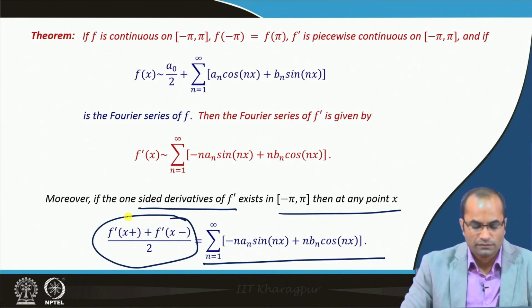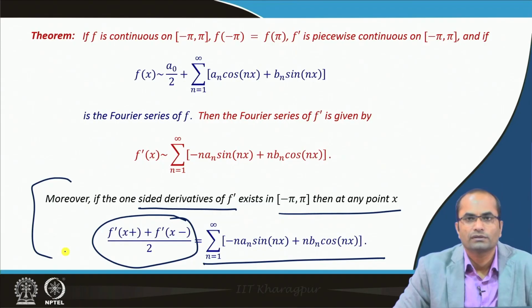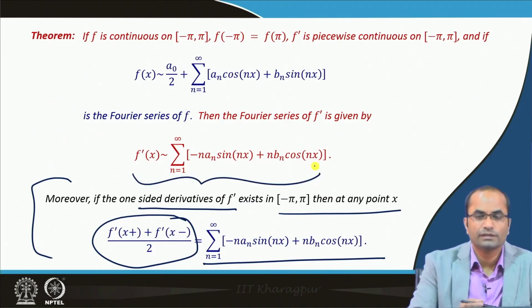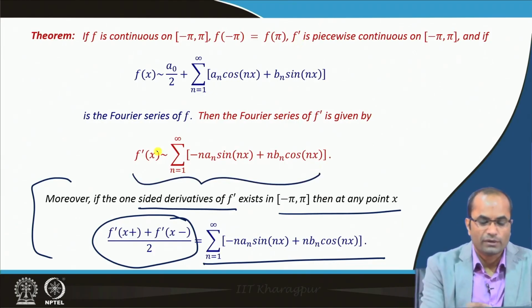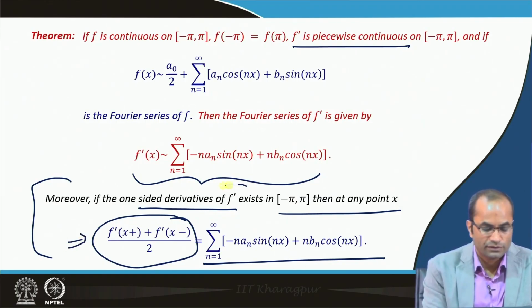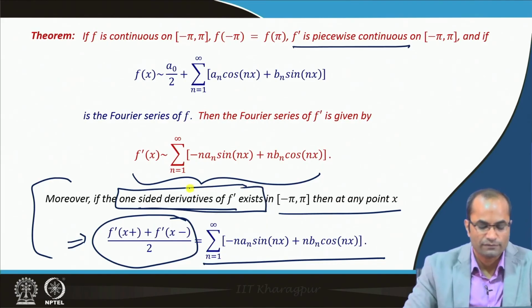And this is nothing new, because this result is directly coming from the Dirichlet theorem, which says that if we have a Fourier series where f prime is already piecewise continuous and these derivatives exist, these were sufficient conditions for the convergence of the Fourier series to this average value.